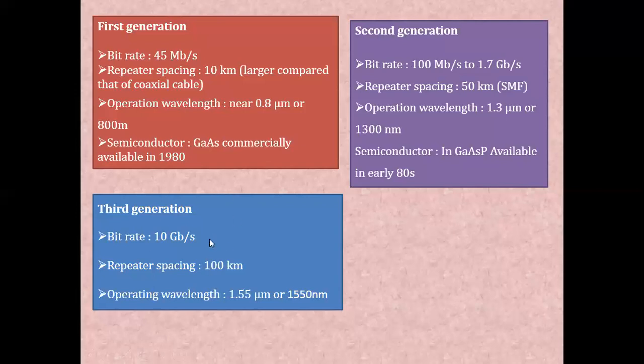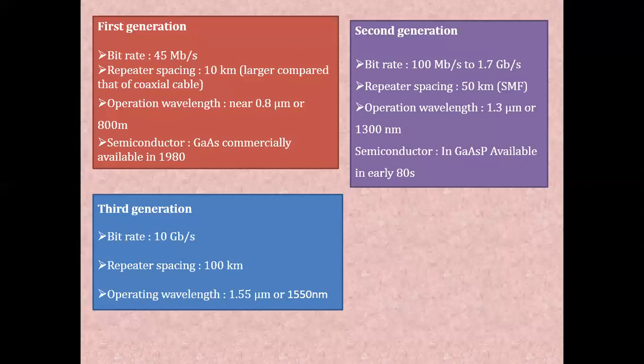And then the system evolved to the third generation. If you compare the specifications, you will find the third generation data rate was 10 gigabits per second, which was extremely greater than 100 megabits per second in the second generation. The repeater spacing was 100 kilometer, and the wavelength utilized with the third generation is 1.55 micrometer. So if we observe one thing, as the generation has changed, data rate and repeater spacing have increased.